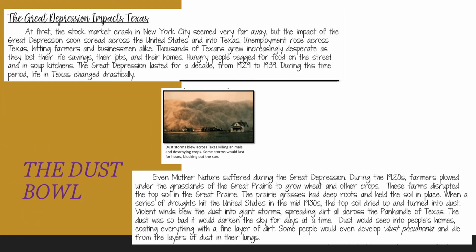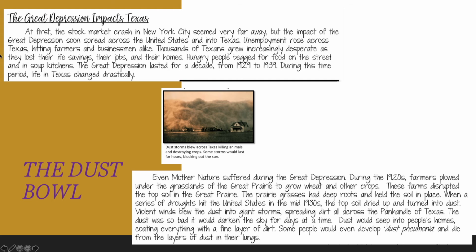Okay, the Great Depression impacts Texas. Now let's go ahead and see how the Great Depression had an impact on Texas. At first, the stock market crash in New York City seemed very far away, but the impact of the Great Depression soon spread across the United States and into Texas.